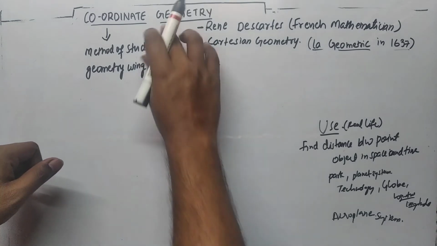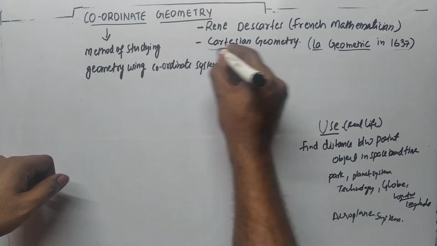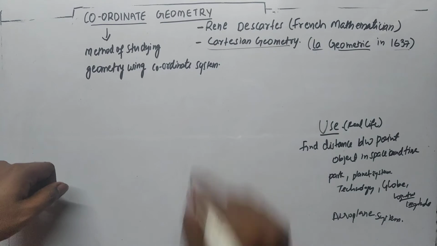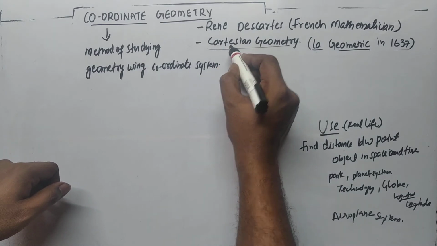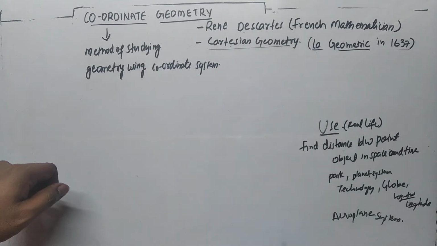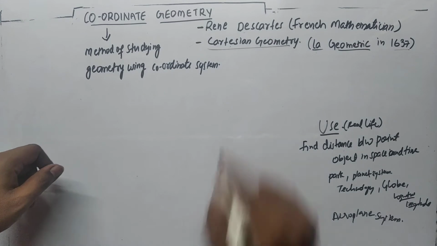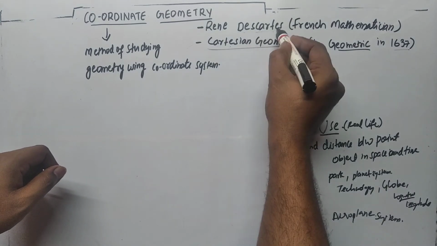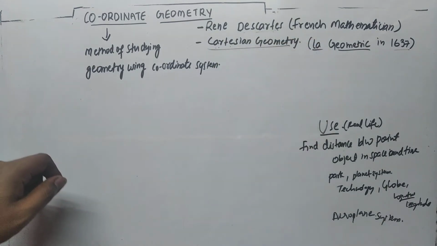Okay, this coordinate geometry system is also known as Cartesian geometry. The word Cartesian again came from the name of Rene Descartes. Okay, this is his last name, so the name was taken from here.